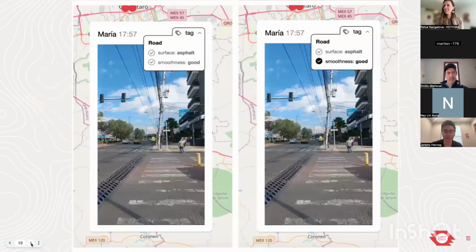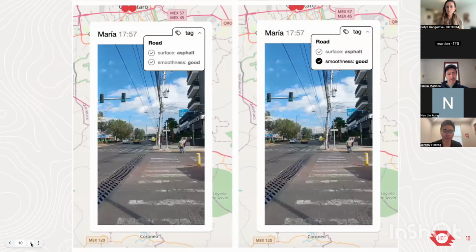Yeah, so in this example, what we started off with was road tagging. So right now, when people use ChatMap, they'll take pictures of things like roads, and they'll say that this is an asphalt road and it's good and it's pretty smooth.